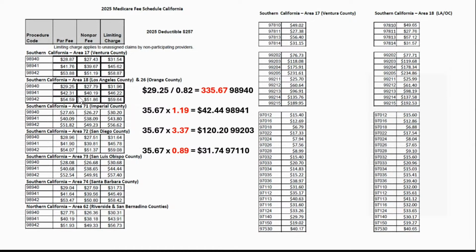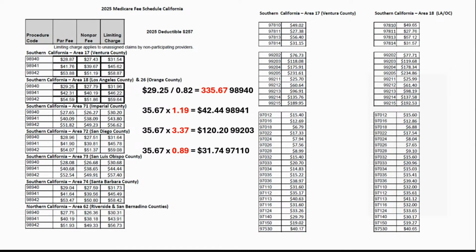You notice here for Southern California, LA, Orange County areas, the value of 98940 is 29.25. Now, we're just simply going to do the math here. 29.25 divided by 0.82, and I apologize, I put one extra digit, is 35.67. That's the conversion. So notice what I do is I take 35.67 multiplied by 1.19, and notice it gives me 42.44. Now let's look at these prices. 98940, 29.25. 98941, 42.31. Now, I will admit I'm off by about 12 cents, but you can see that's a very small amount because there's a little bit more to the conversion, but you can see how simple this is.